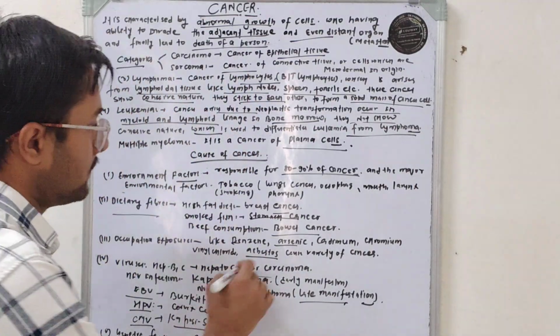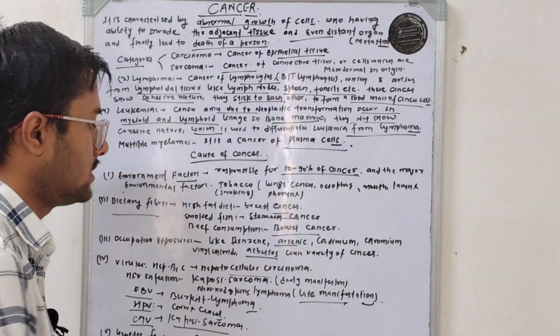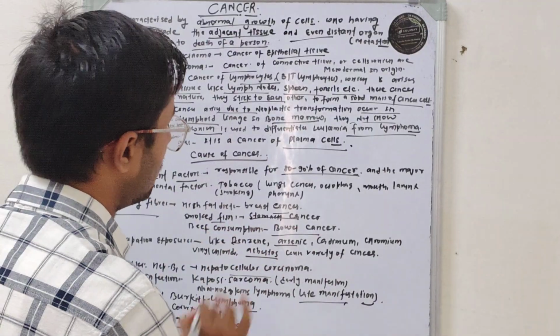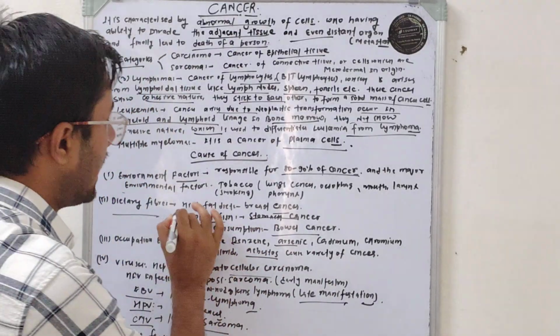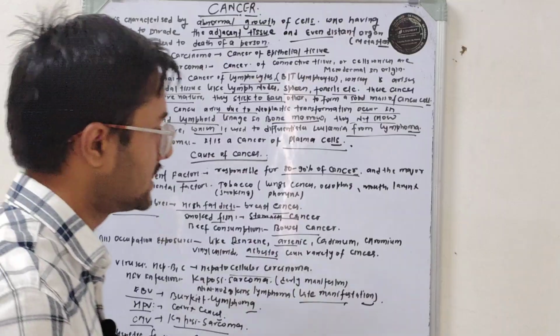If we consume beef, we increase the risk of bowel cancer. Smoked fish increases the risk of stomach cancer, and a high fat diet increases the risk of breast cancer.